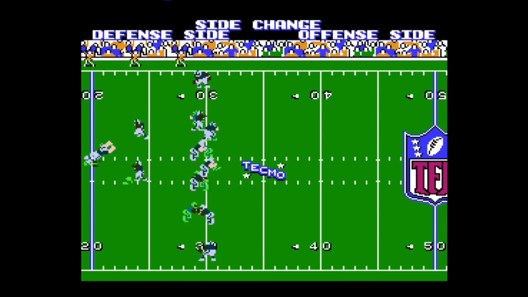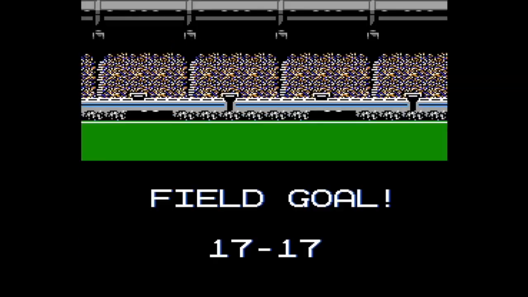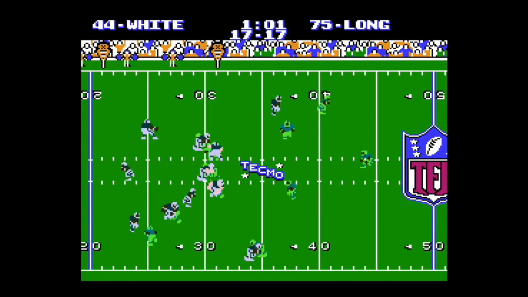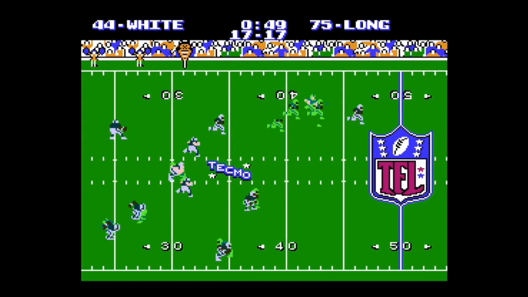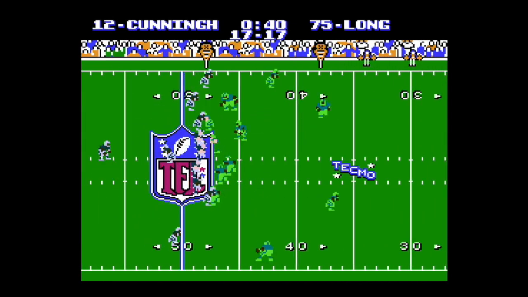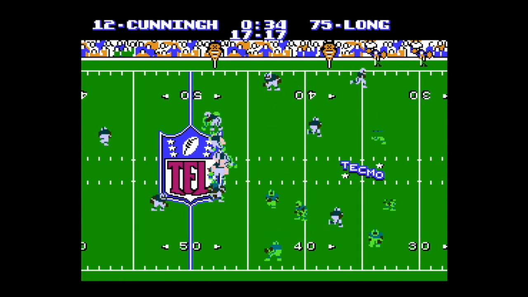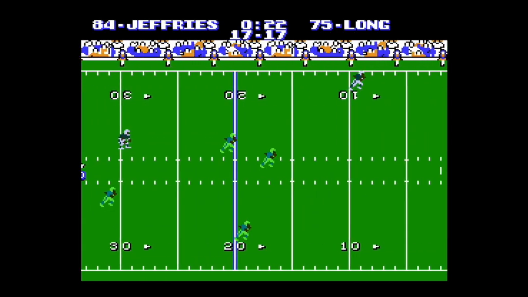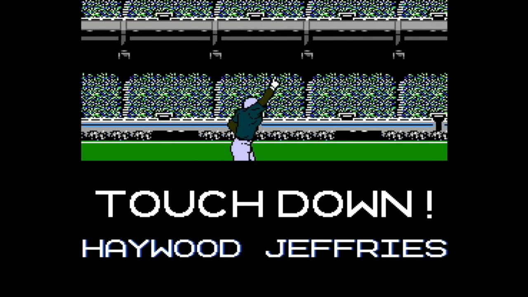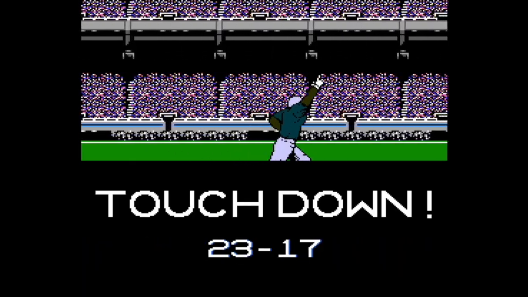A big defensive play here from Portland led to this game-tying field goal from Eddie Murray, his 17th make of the season, and we're tied at 17. Under a minute left in the first half here, and all of a sudden, some semblance of a running game from the Storm. They had very little of it outside of Cunningham. And then on the move, Cunningham with another big play finds Haywood Jeffries for the touchdown.